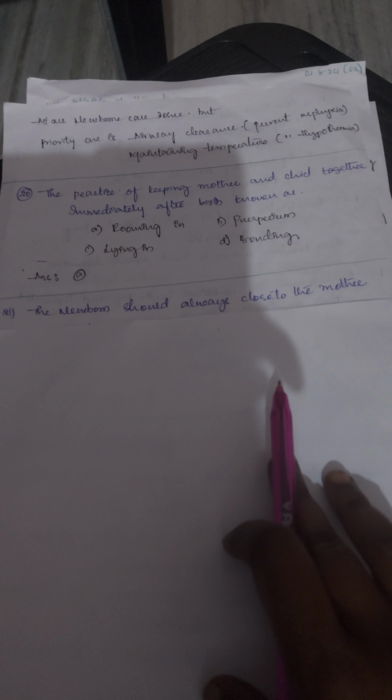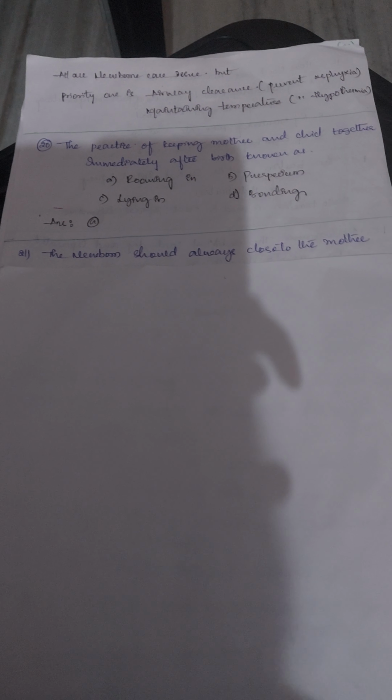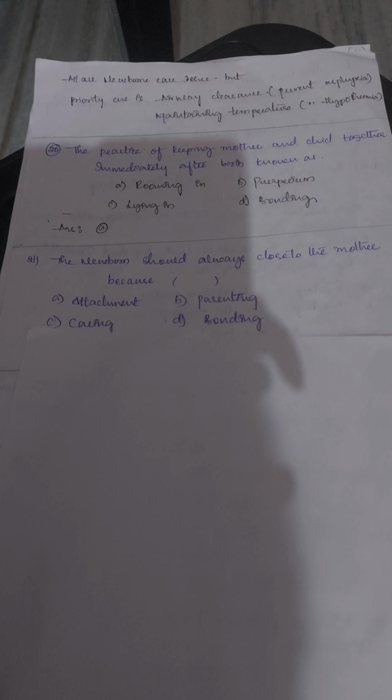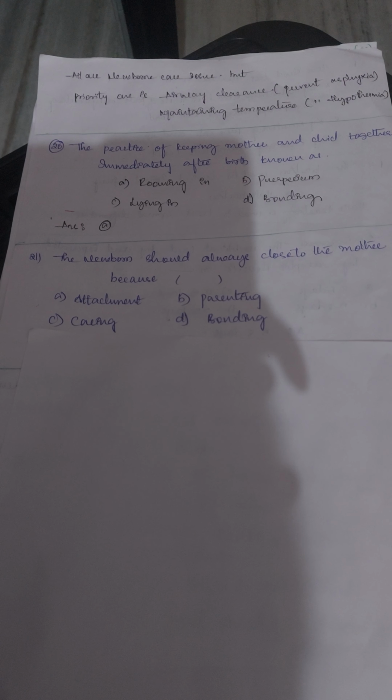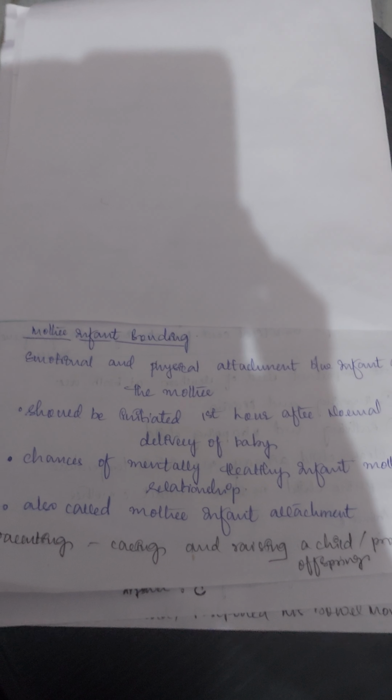Here the newborn should always be close to the mother, because of attachment, parenting, caring and bonding. And the answer is D, bonding.